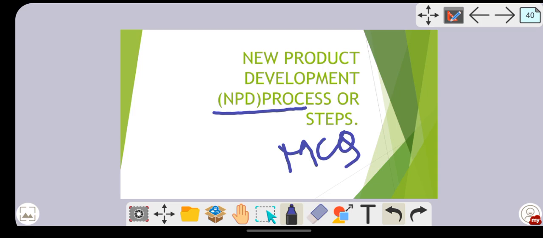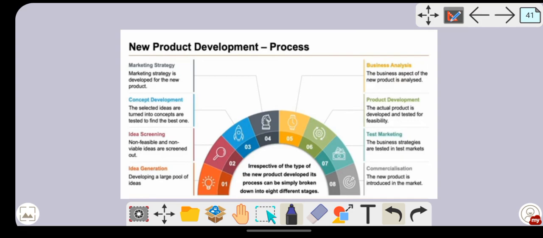Okay, and one more thing, a small tip from my side: listen to today's class very carefully, because in order to solve the MCQ, that is multiple choice questions, it is really very important for you people to understand the concepts. Sometimes they are going to ask you directly, or sometimes there might be some twist. During that time, if you understand the concept well, it will be easy for you all to click the right answer. So we'll begin today's class, new product development process.